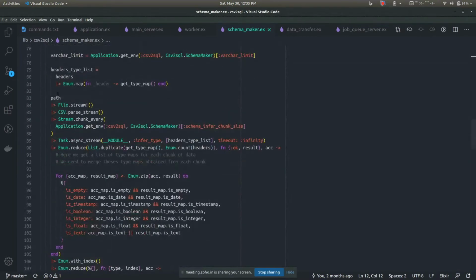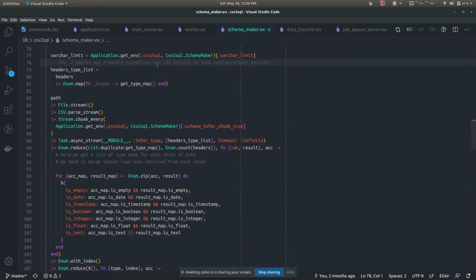So in this path we have the path of the CSV file, and then we call File.stream. File.stream streams the CSV file. If you are not familiar with streams, it means you are lazily reading the file. Say you have a CSV file of 1 GB, you don't want to load the whole file at once in memory, otherwise you will run out of memory, right? So what you want to do is read it as you process it. That's what stream does.